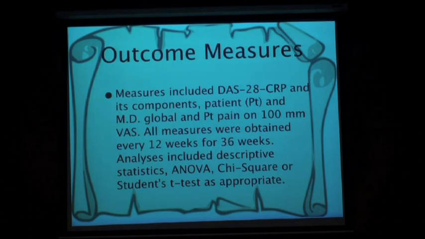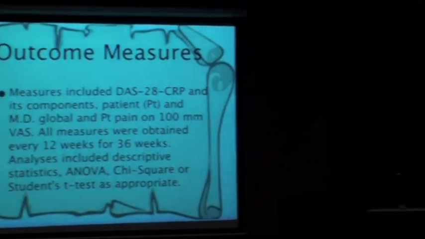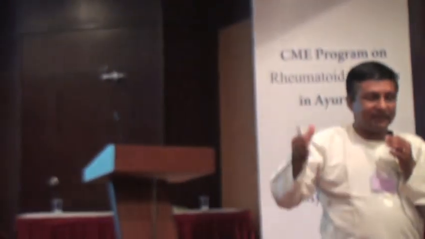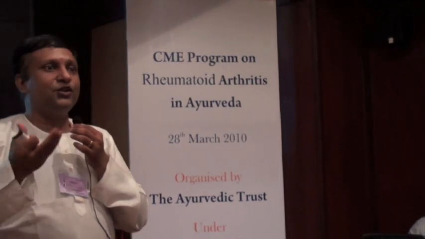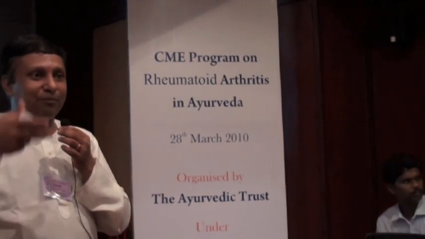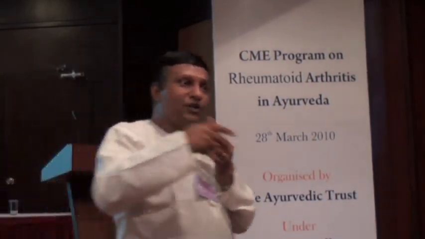Now, the outcome measures, again, as I said, were all allopathic, because it was only the physician's judgment based on which the improvement was assessed. We hope that in a future trial, in the near future, we would be able to change this. In fact, when Dr. First is going to come in May, one of the issues that we are going to discuss is to also develop Ayurvedic parameters, which of course he has asked us to do, which will bring in more transparency from an Ayurvedic point of view.